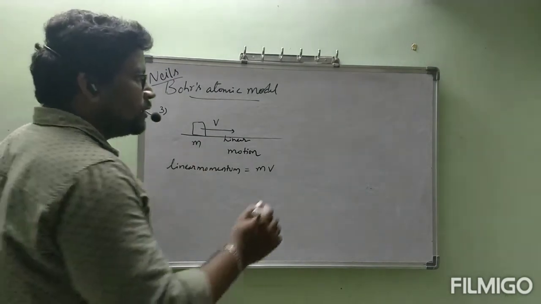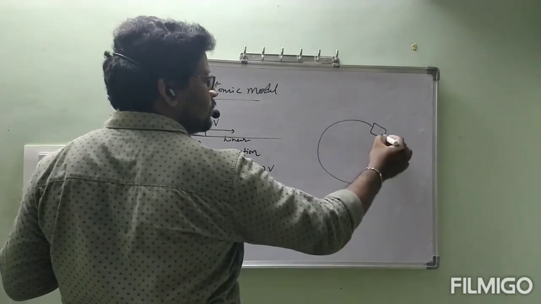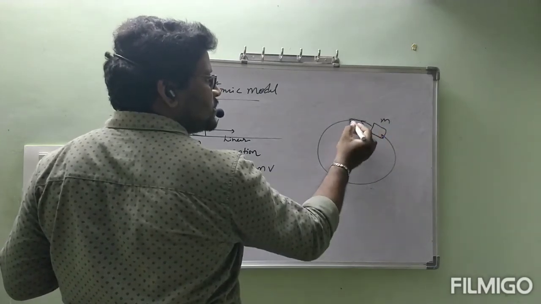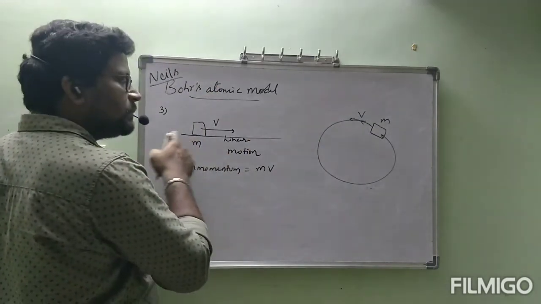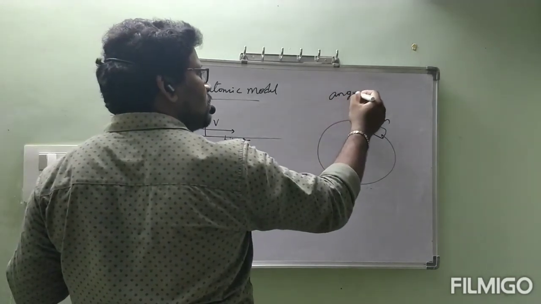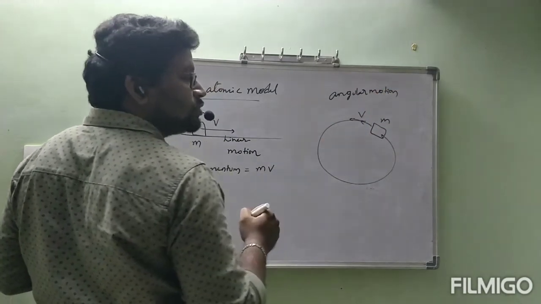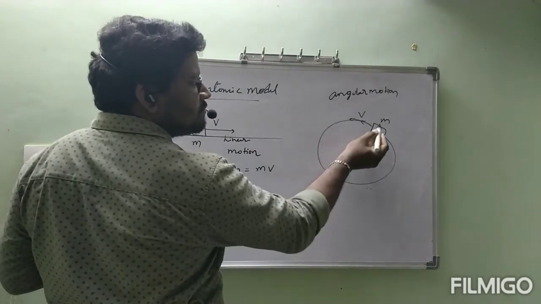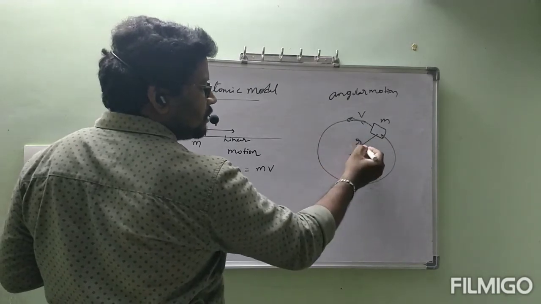Okay, linear momentum is equal to mv. Now, if the same body is in circular motion with some mass m moving with some velocity v, previously this is called linear motion. Now this is called angular motion or circular motion. Let us think that with some mass m moving with some velocity v with radius r.